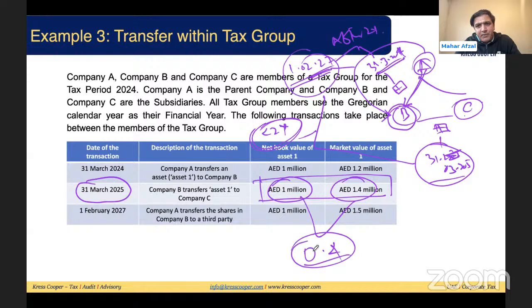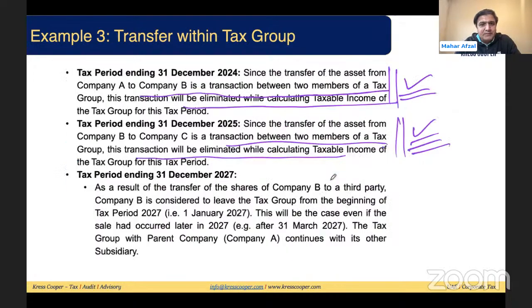And for group purposes, this asset needs to be recorded for future purposes at 1.4 million. So just look into this. As a result of the transfer of the shares from B to a third party, B is considered to leave the tax group from the beginning of the tax period. This will be the same case even if, okay, beginning of the tax period, B has left the